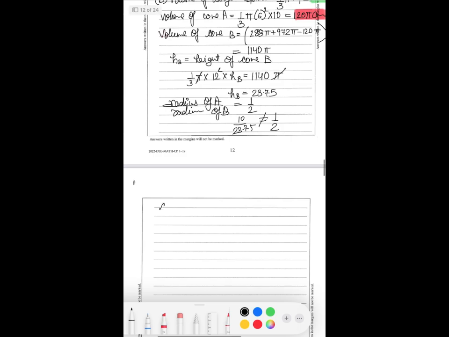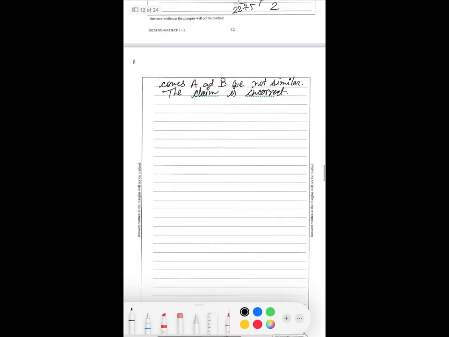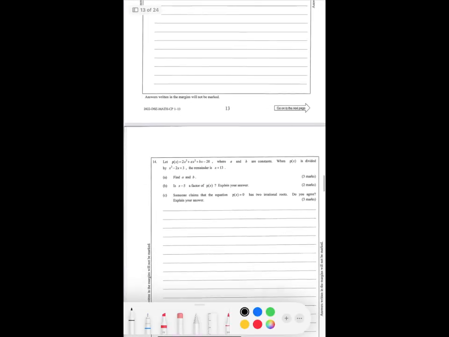So cones A and B are not similar. The claim is incorrect. Let's move to the next question.